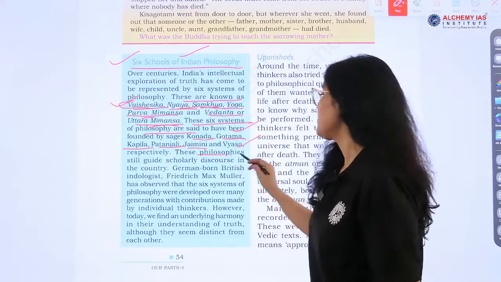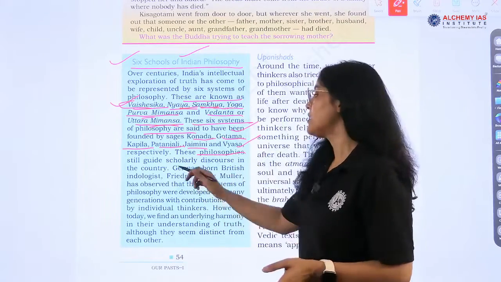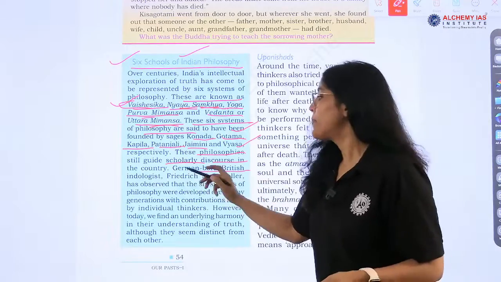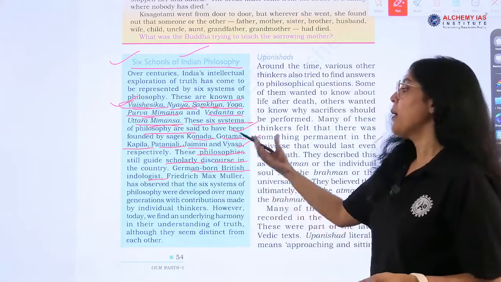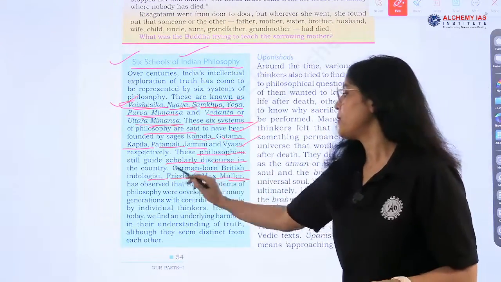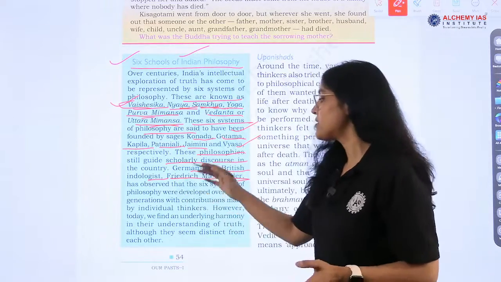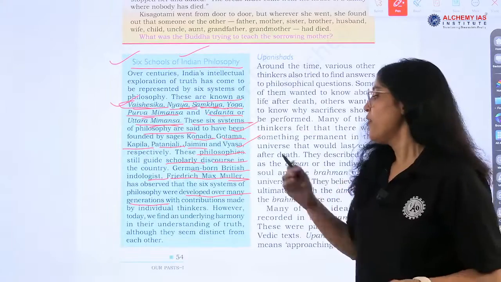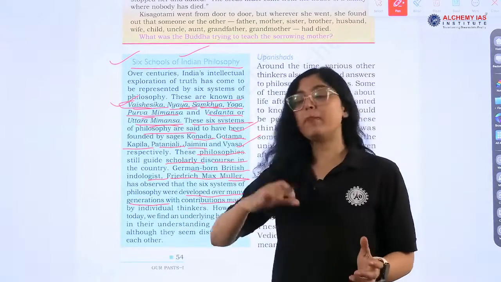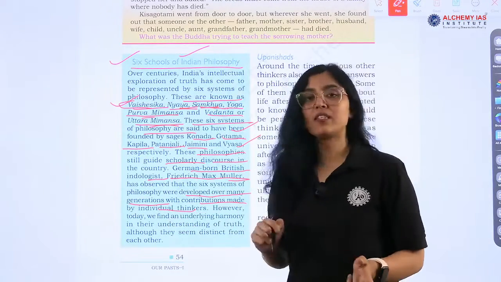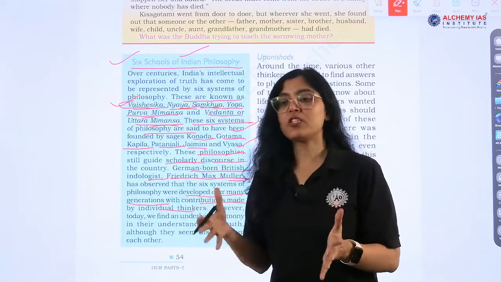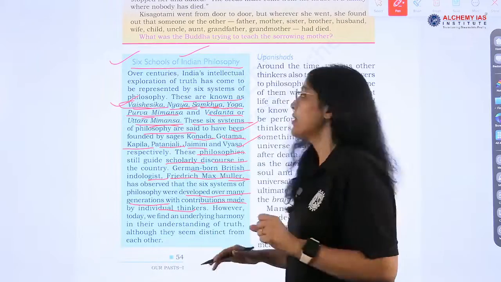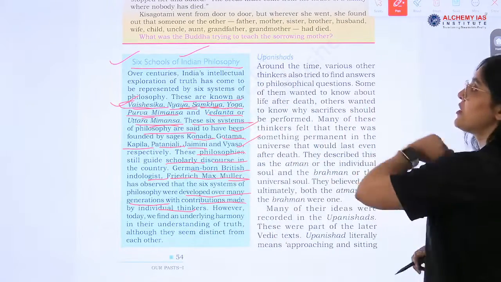Okay, these philosophies still guide scholarly discourse in the country. And then the German-born British Indologist Frederick Max Muller, a very important person, has observed that the 6 systems were developed over many generations, with contributions made by individual thinkers, right. So many generations it took, and many contributions had been given by different generations, right. So these are the 6 schools of Indian philosophy.